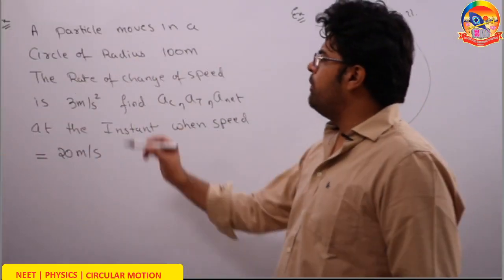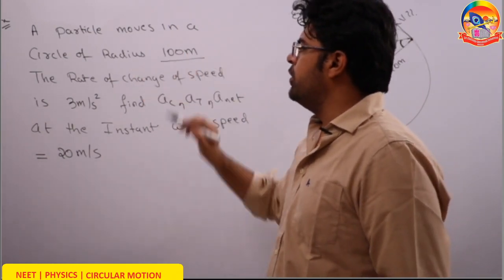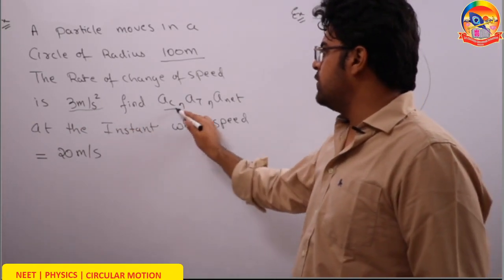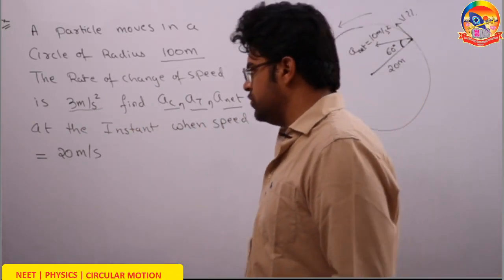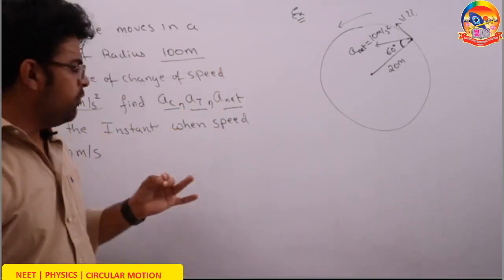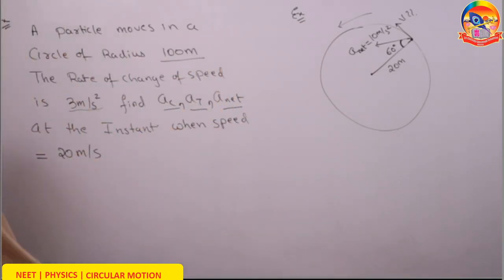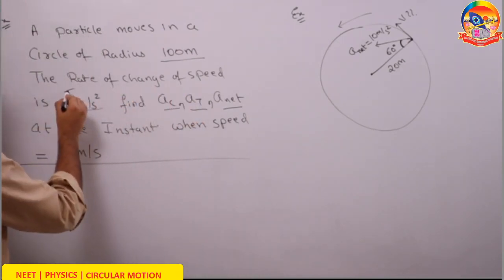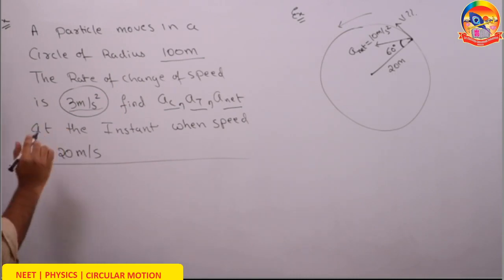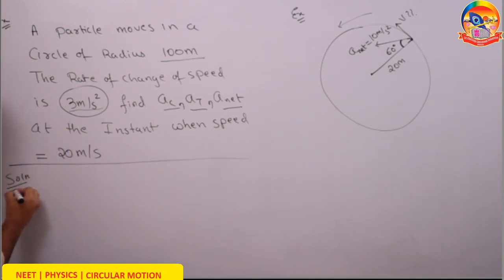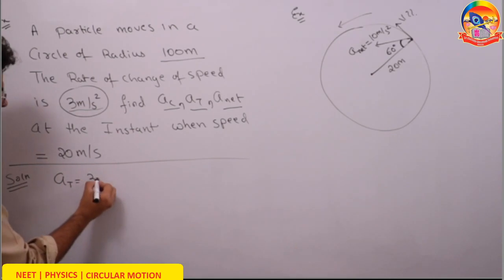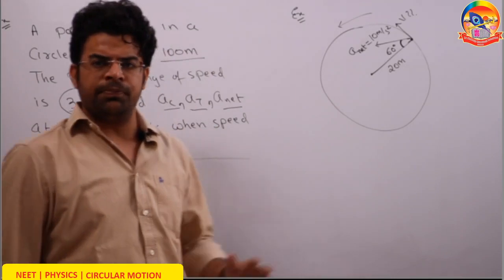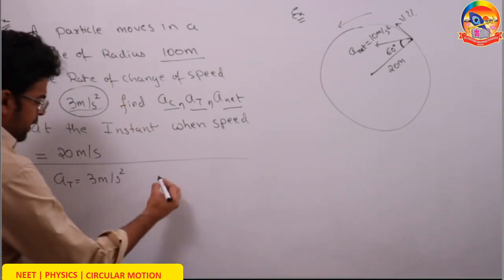The first example: a particle moves in a circle of radius 100 meter. The rate of change of speed is 3 meter per second square. Find the centripetal acceleration, tangential acceleration, and the net acceleration at the instant when the speed of the particle is 20 meter per second. In the question itself, they have given that the rate of change of speed is 3 meter per second square, which is nothing but tangential acceleration, because tangential acceleration is equal to the rate of change of speed with respect to time.